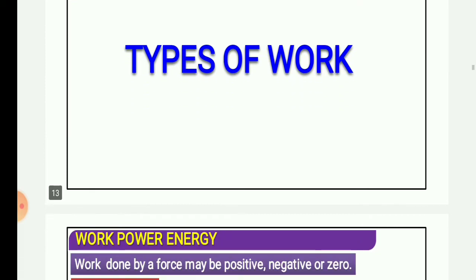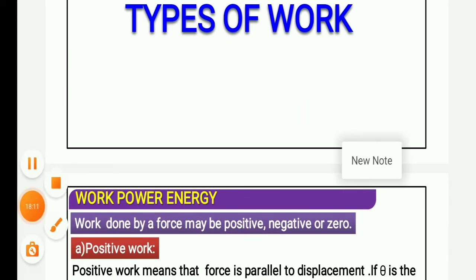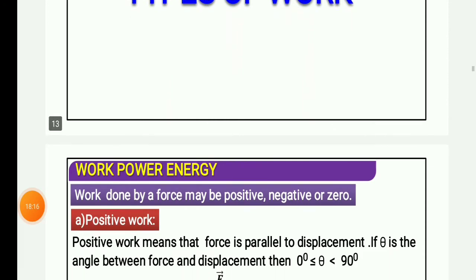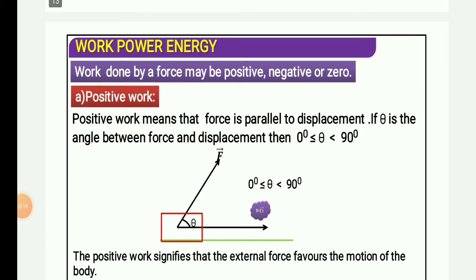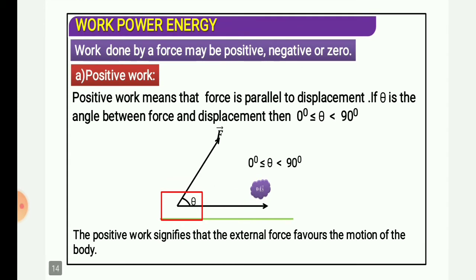Okay, now you should see types of work. Work done by a force may be positive, negative or zero. I have told you all these things, but now you have to see all these conditions, and these are very important. You will see many questions from these parts. The first one is positive work.